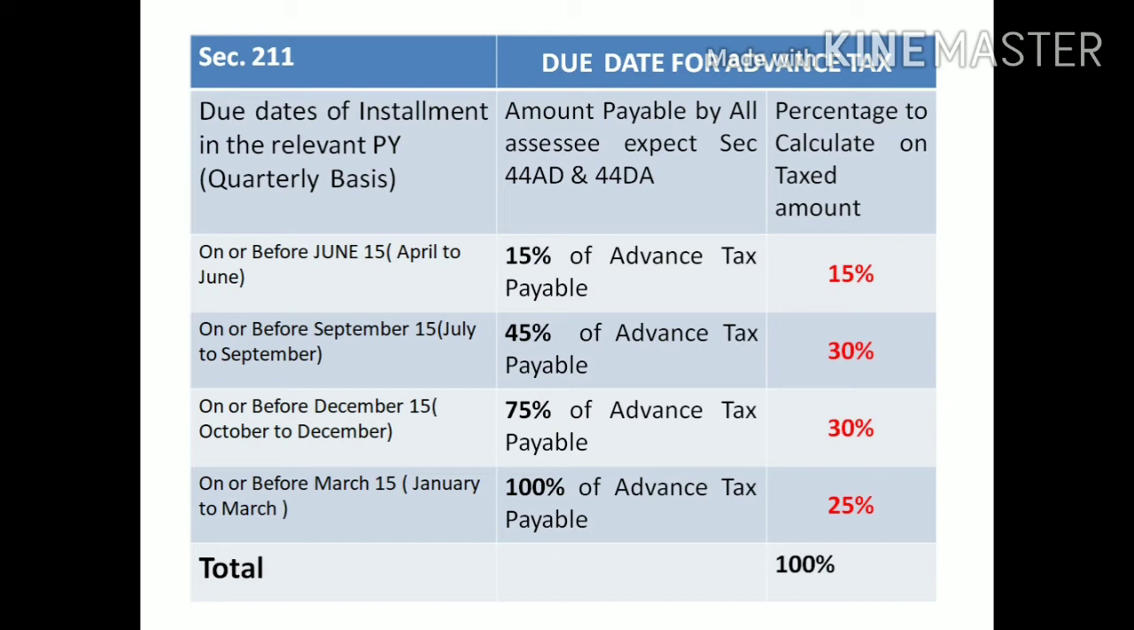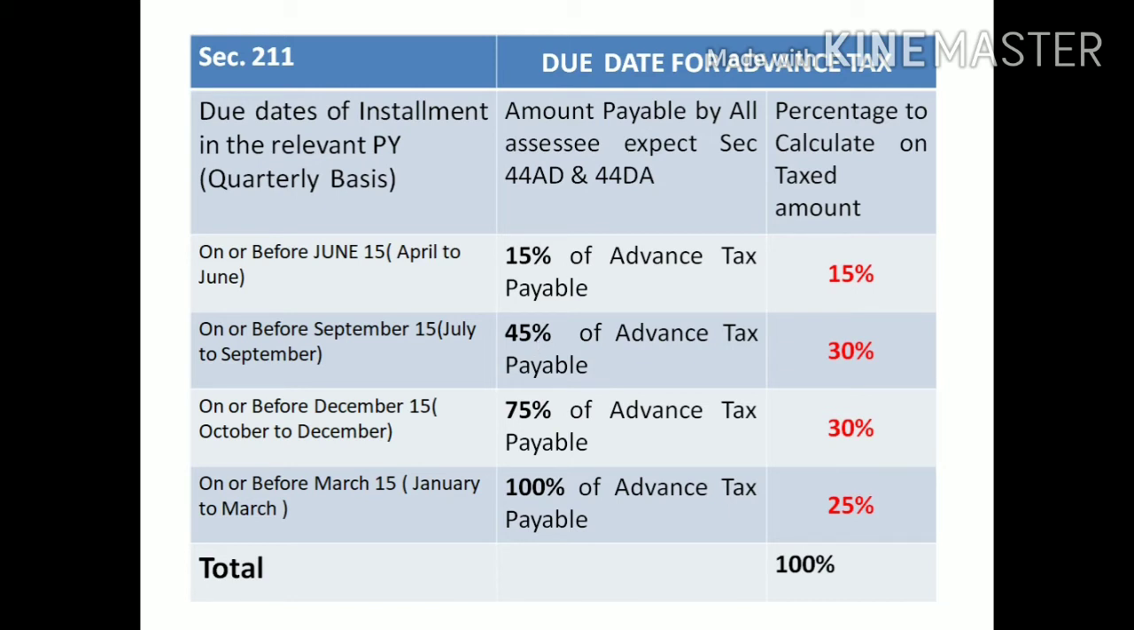That is the last month of the second quarter, which is September. On or before 15th September, the assessee needs to pay the second installment of advance tax. Then how much amount should be covered for completion of the second installment?